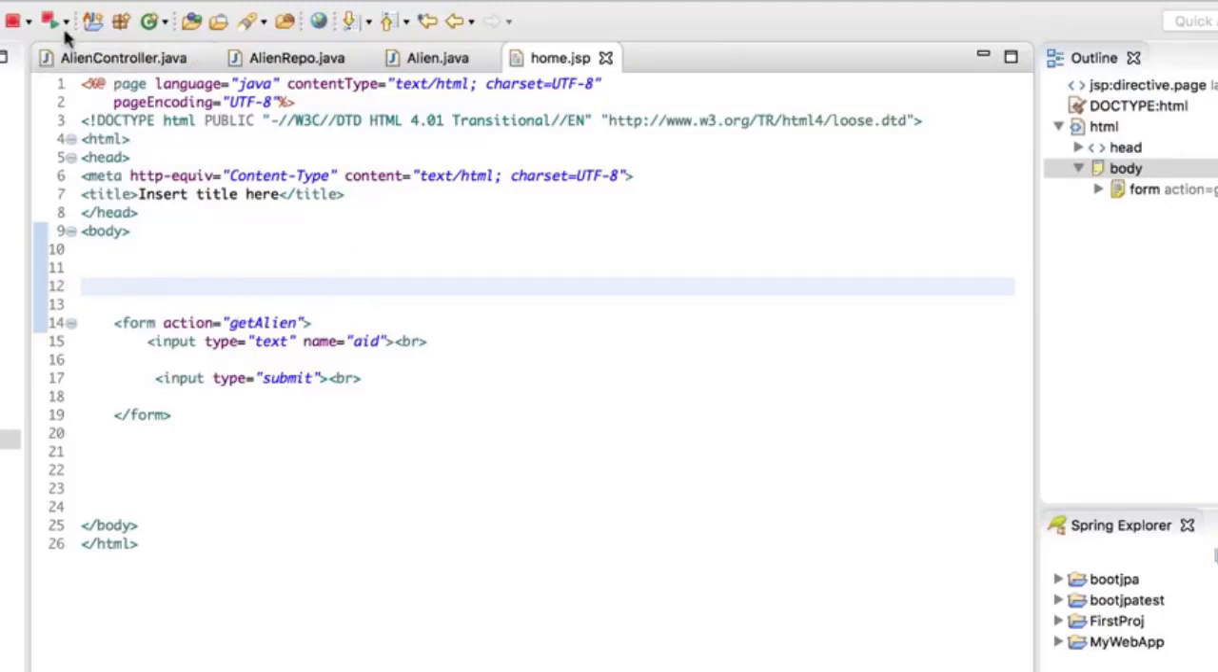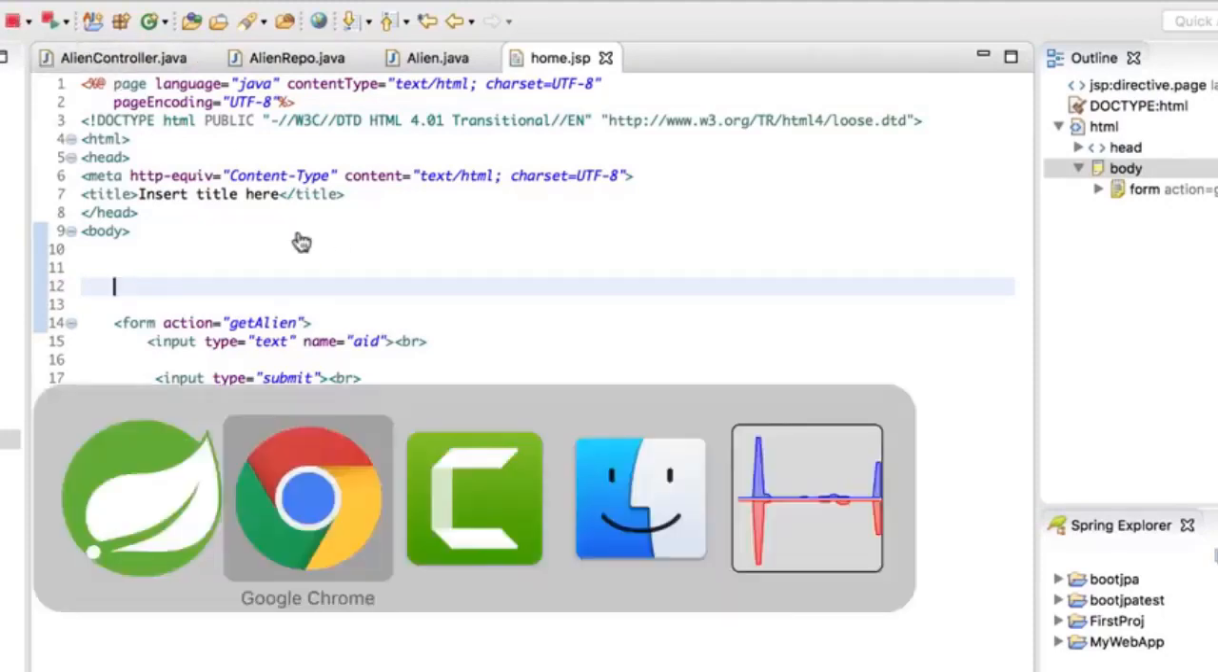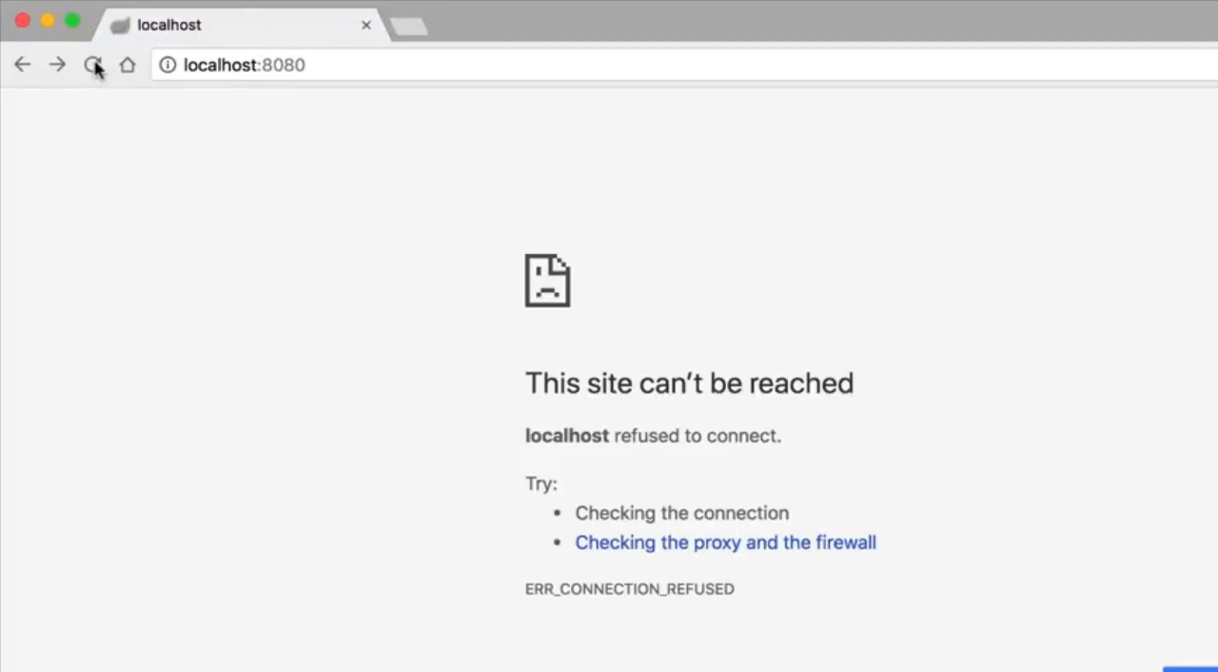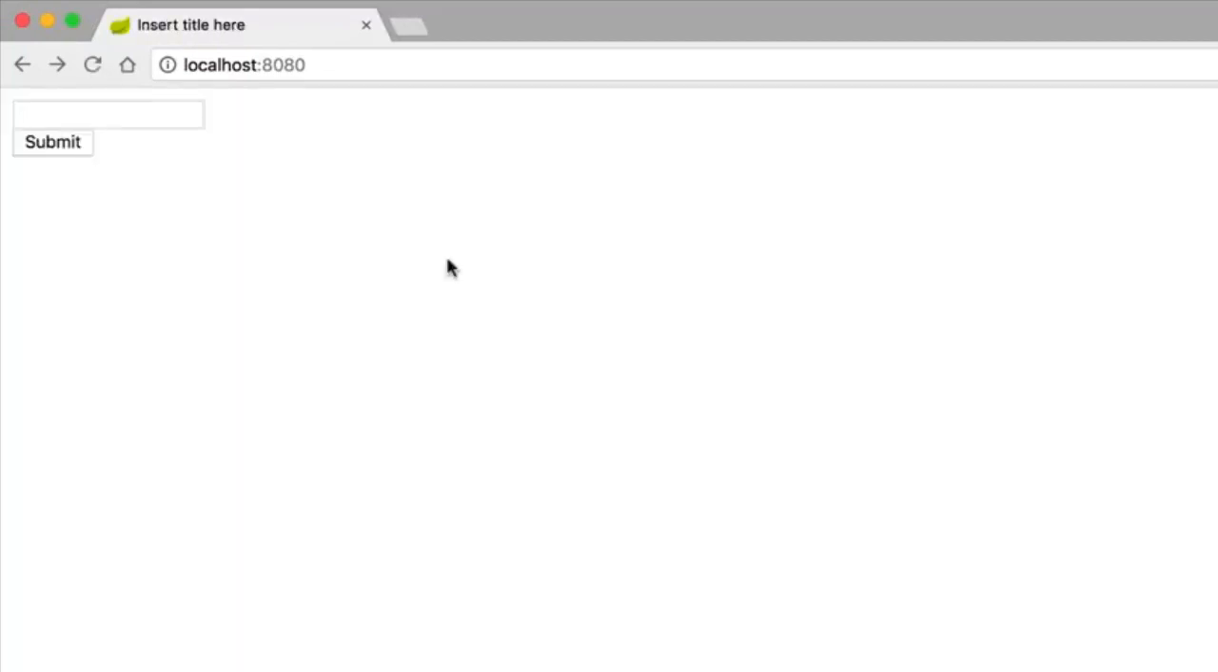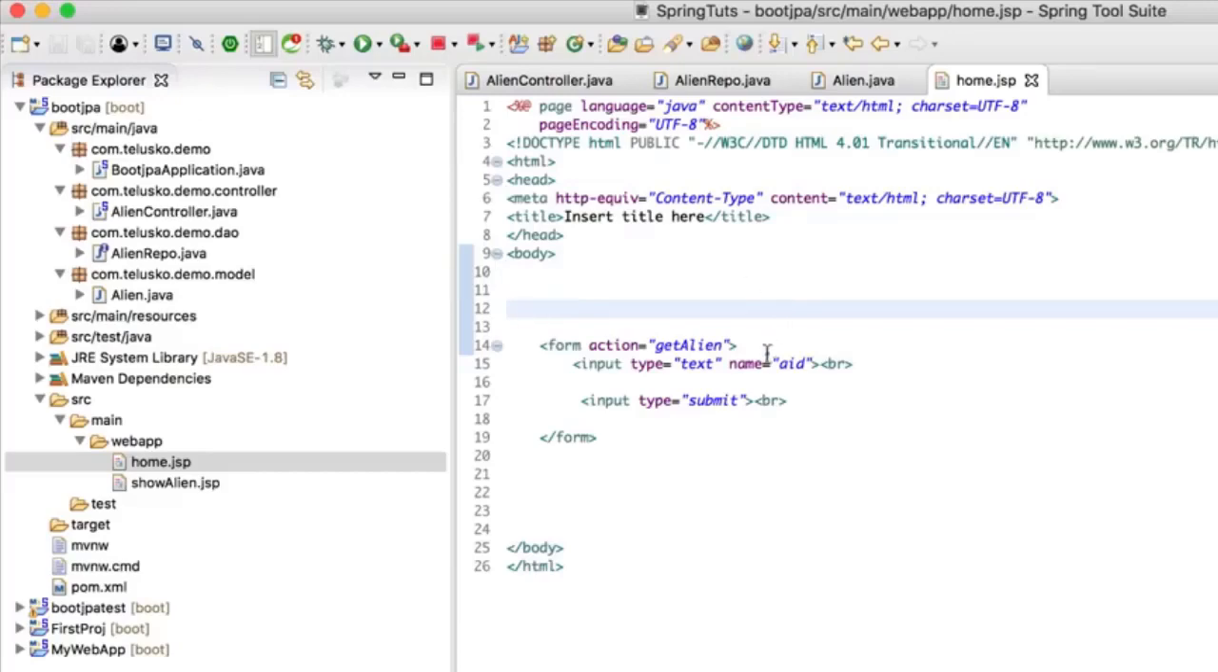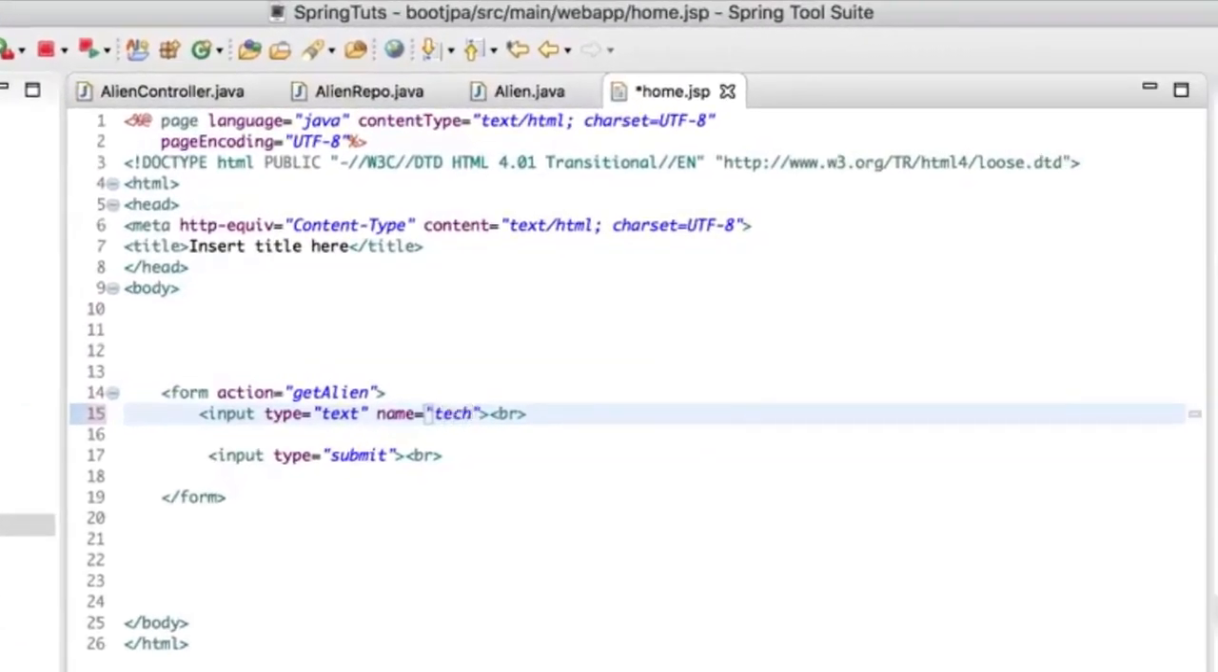So after making the changes, I will relaunch, just to see how it looks. And if I refresh, this is what you got. We got a simple text field and a button. Now what I want is to fetch values, but not based on the AID. I want to fetch based on something else. So maybe I want to fetch based on the technology. Let's keep it AID here. Doesn't matter what I enter here.